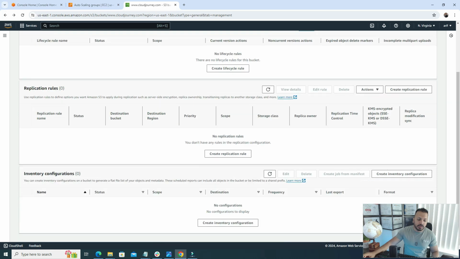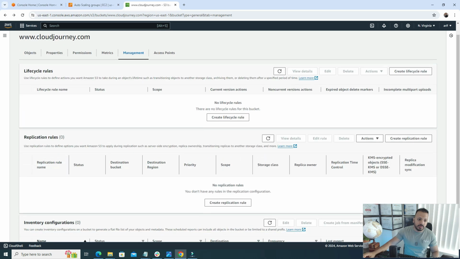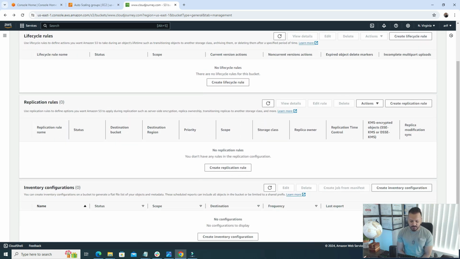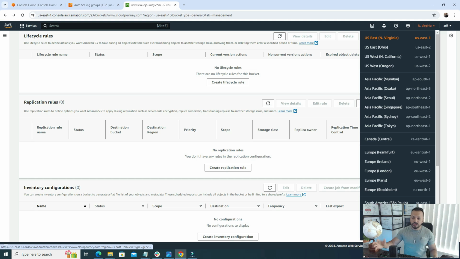And one more thing I want to talk about is replication rules. This is also very powerful. Suppose you have very sensitive data and you can't afford to lose it. So you can create replication rules. Whenever we are talking about AWS, we are talking about regions. Right now maybe we have created the S3 bucket in the North Virginia region. So what if the North Virginia region data centers, the availability zones, all are down?